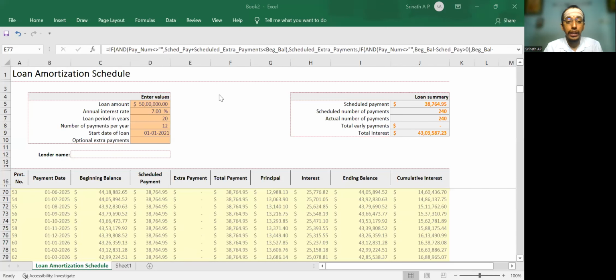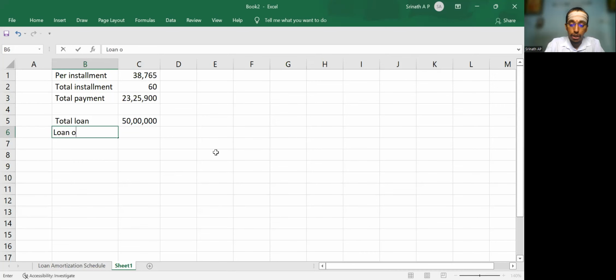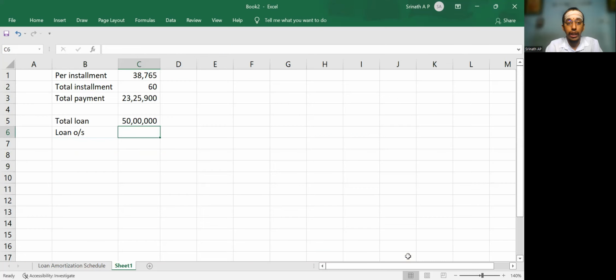So let's say I am paying an installment of 38,765 rupees, 60 installments. The total repayment that I would have made will be 23,25,900. Now, how much is the reduction? Total loan borrowed is 50 lakhs, out of which the loan outstanding now is 43 lakh 12,000.